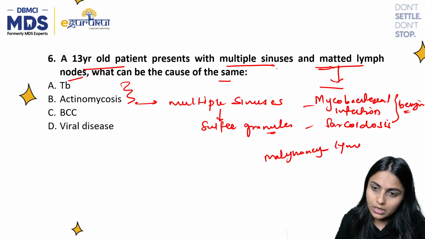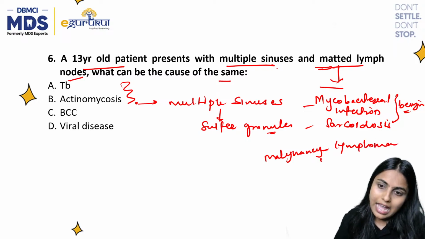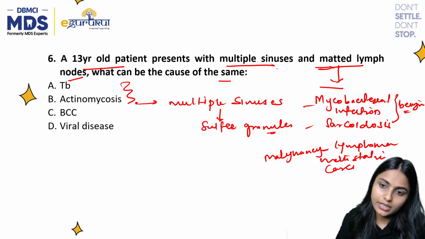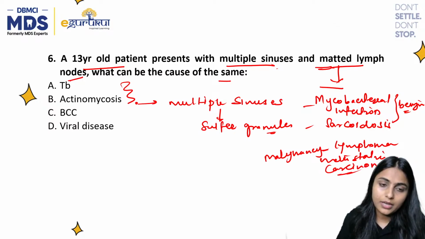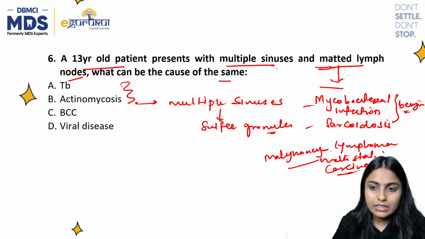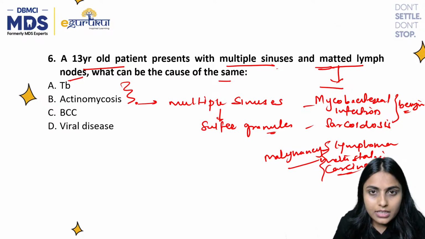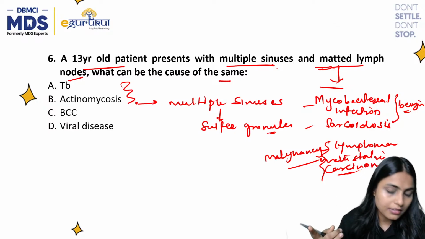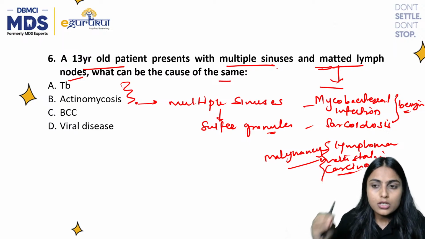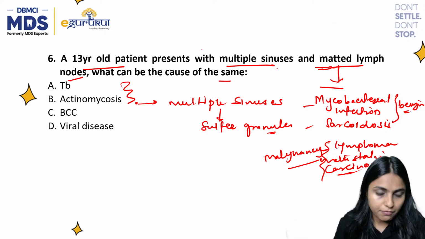We have lymphoma and metastatic carcinoma, right? So in malignant conditions, lymphoma and metastatic carcinoma can show matted lymph nodes, and in benign conditions or infection, mycobacterial infections and sarcoidosis show these matted lymph nodes.